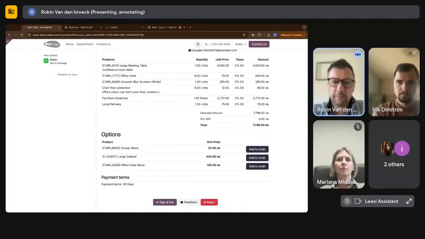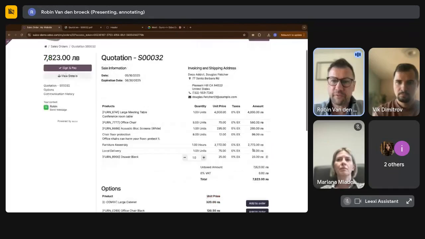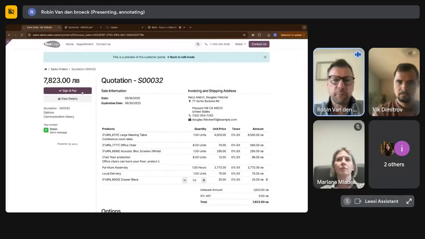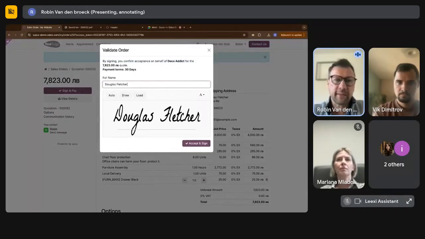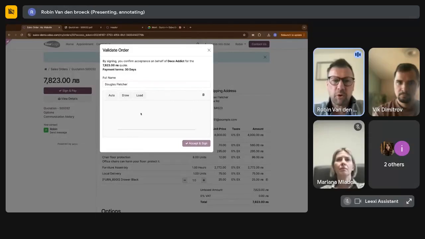In this case, for the quotation template, there are some optional products that they can add themselves to the order. And then at a certain point, they can say, okay, yes, I want to sign it and even pay it through Stripe. So there are a couple of payment options. First of all, I'm going to sign it. You can do it with automatic signing, or we can draw it like this, accept and sign.